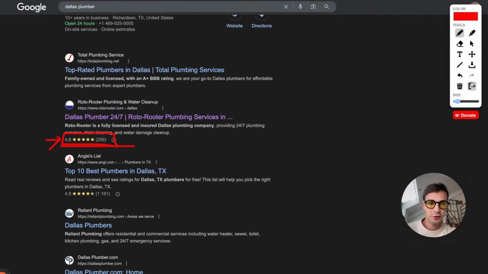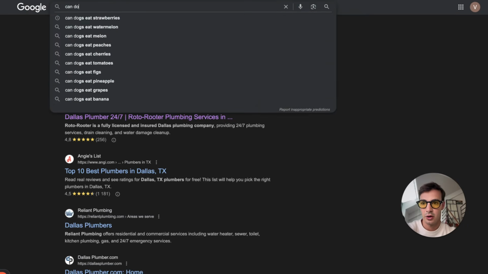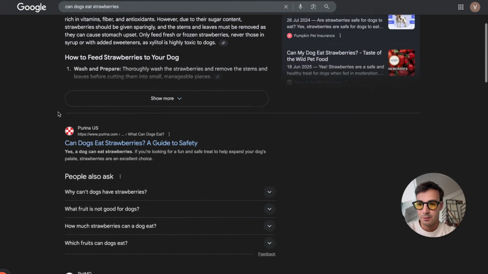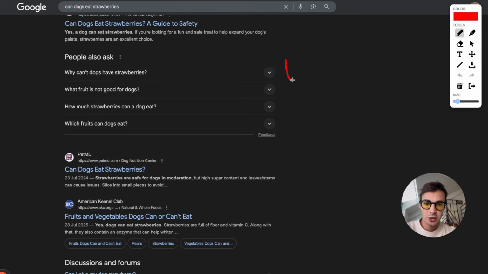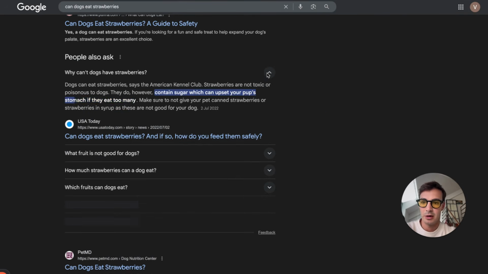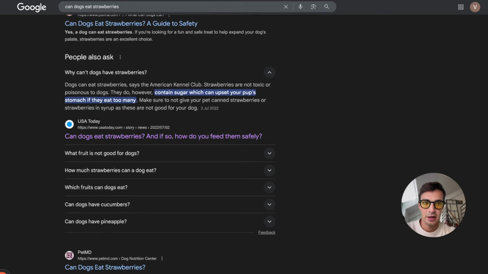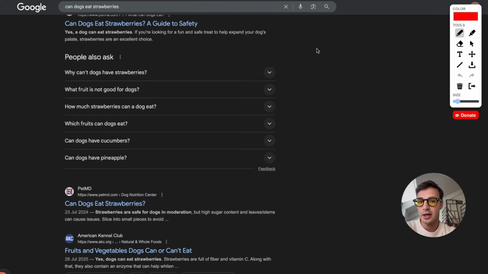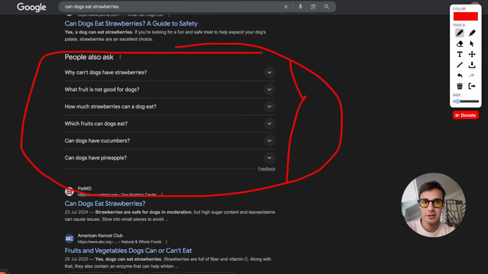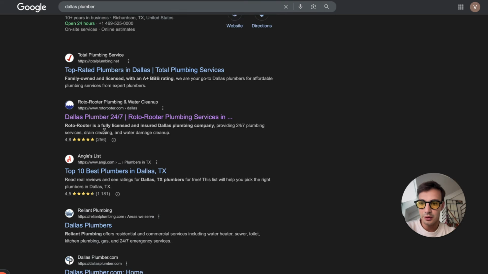The FAQ schema is, for example, for stuff like can dogs eat strawberries right here. All these right here, the sites that show up here, right, these are because they have schema on their pages. If I open this up right here, these guys have FAQ schema on their page, okay? So if you want to show up or increase your likelihood of showing up in these custom Google snippets, like FAQ schema is this, or for example, the review schema, which is this right here.